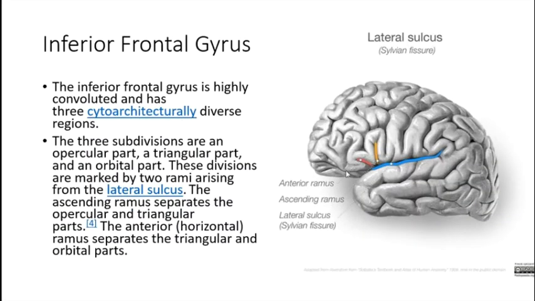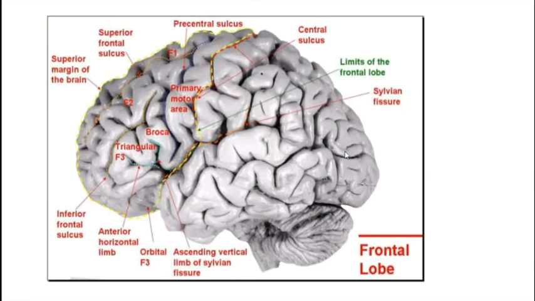And before we move ahead, let's just see this inferior frontal gyrus once again. We have discussed it before. You know how the inferior frontal gyrus is divided into parts due to the presence of the ascending ramus and the anterior ramus from the initial part of the lateral sulcus. You know about that, and this area being associated with the auditory area on the left side. You know about this one. So, this is just for your revision.